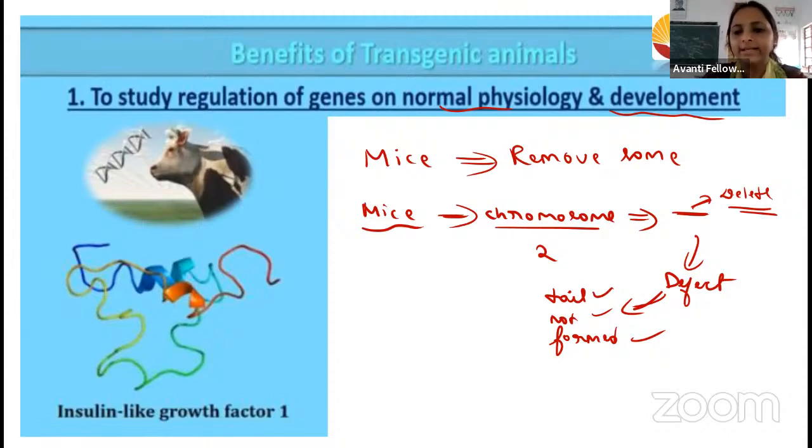To study the physiology and the development, I have told you, right? If I delete a particular gene, I am not able to see the brain development in that particular mice, or any tail formation in that mice. Then I came to know that this gene is very important for the tail formation, or for the brain development. Thereby we can study the importance of the gene and what the function of that gene is. That is what we do in studying the normal physiology and the development.